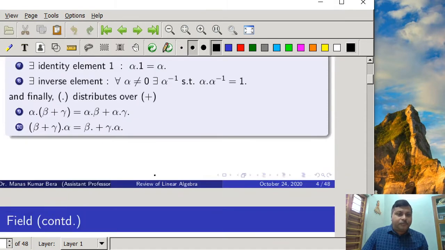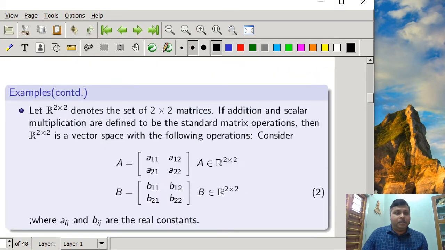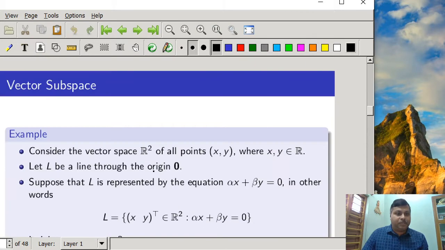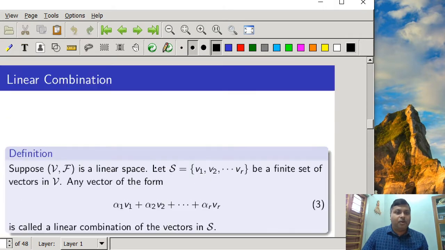Last class, if you can remember, we discussed two very important things at the end. The first is linear combination.